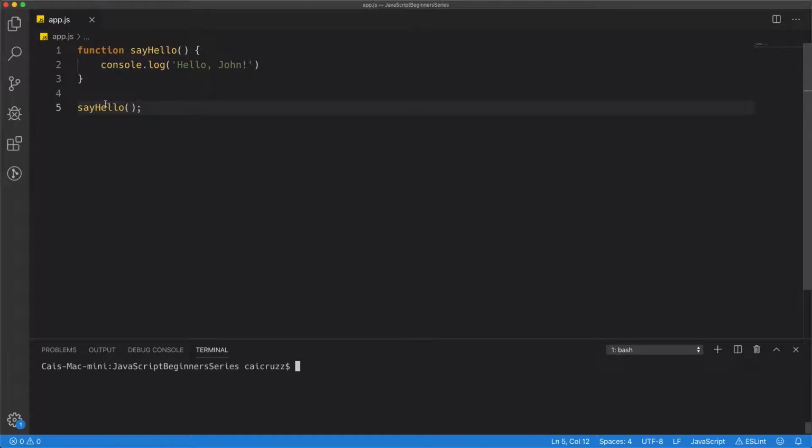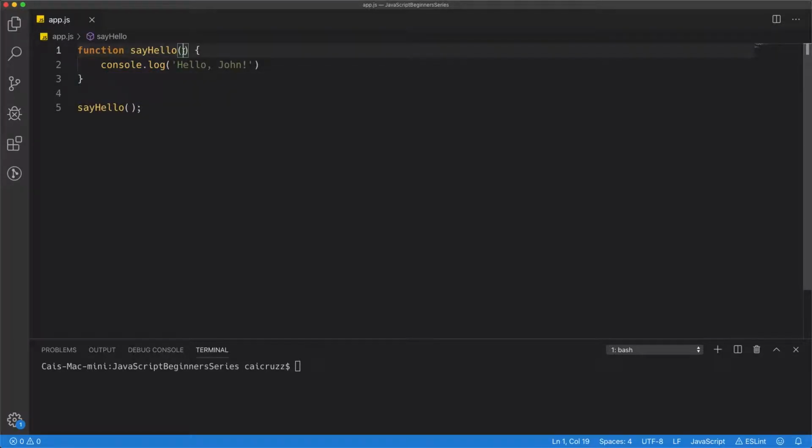So let's go over the syntax a little again. Function is the keyword. It's a reserved keyword that tells JavaScript you're creating a function. Then you have the name of the function, and this is whatever you want it to be. It's not a keyword. You open and close your parentheses, then you open and close your curly braces, and in between the curly braces, you put the code you want to execute.